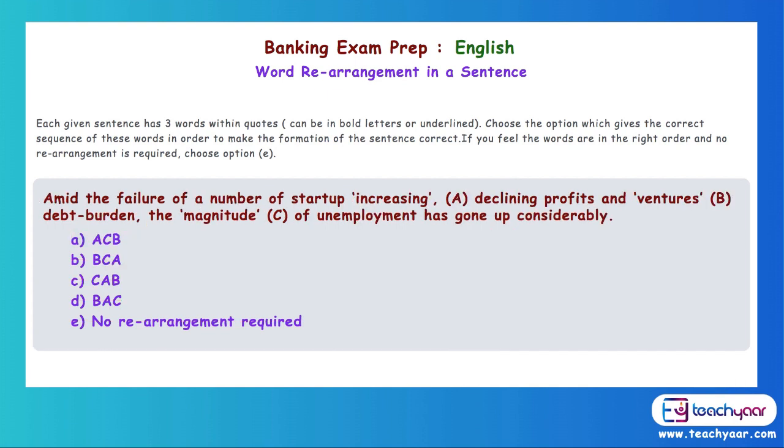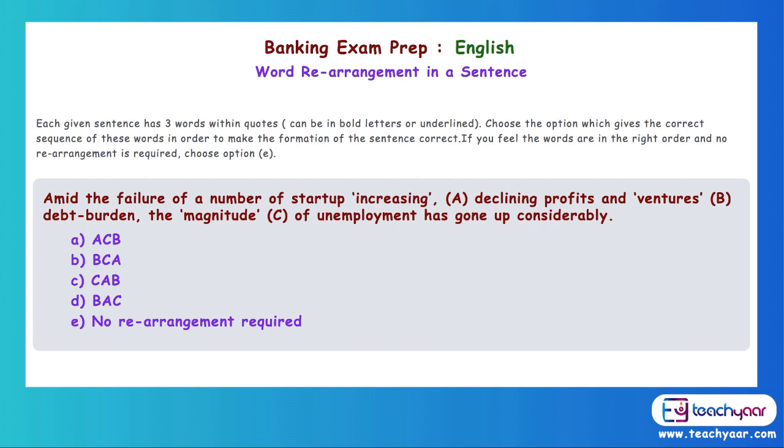Now we go to the next sentence. Amid the failure of a number of startups, increasing, declining profits and ventures debt burden, the magnitude of unemployment has gone up considerably. Now, what is the first word? Increasing. What is the second word? Ventures. And what is C? Magnitude.